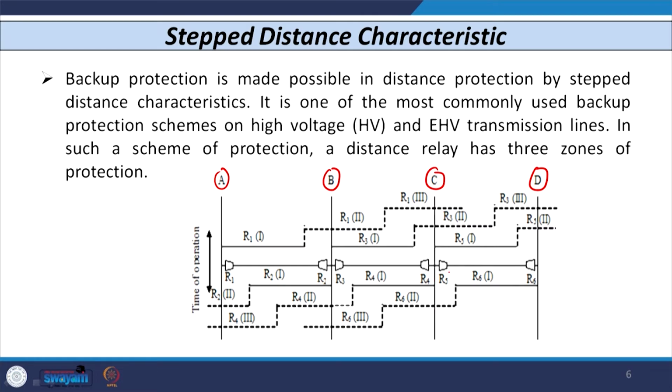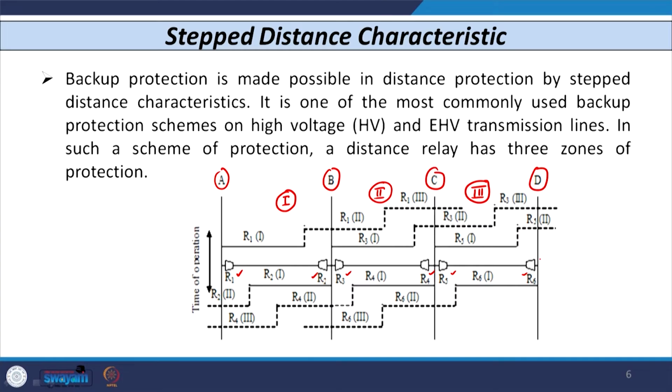This is your first line section, this is your second line section, and this is your third line section. In each line section we have 2 relays: R1 and R2, R3 and R4, and R5 and R6.